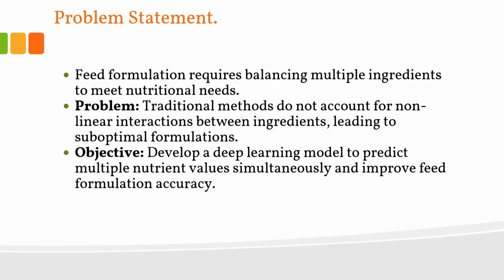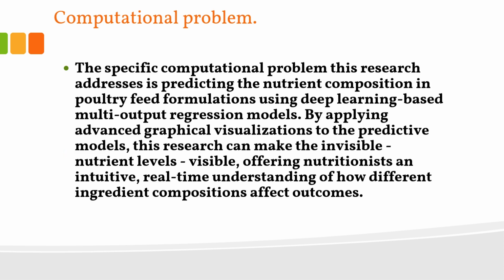So what is the problem statement? Here we're looking at the traditional methods do not account for non-linear interactions between ingredients, leading to suboptimal formulations. And what is the objective? Our objective is to develop a deep learning model to predict multiple nutrients simultaneously and improve feed formulation accuracy. What is the computational problem? To be specific, the research is addressing the ability to predict the nutrient composition in poultry feed formulations using deep learning based multi-output regression models.